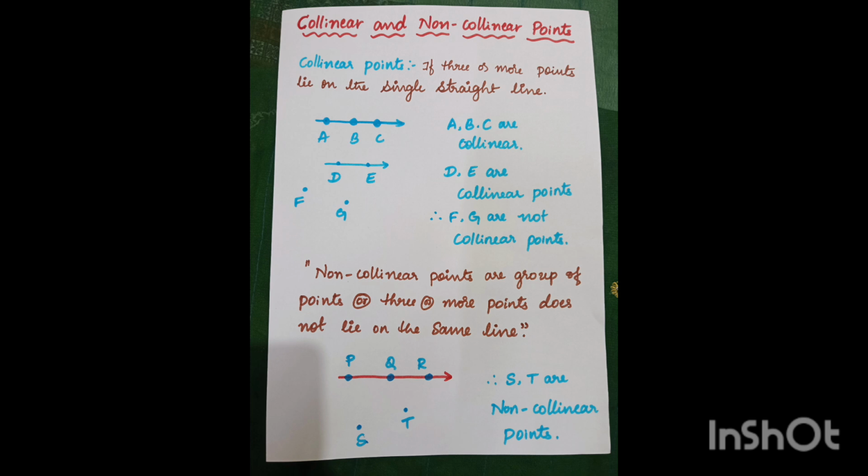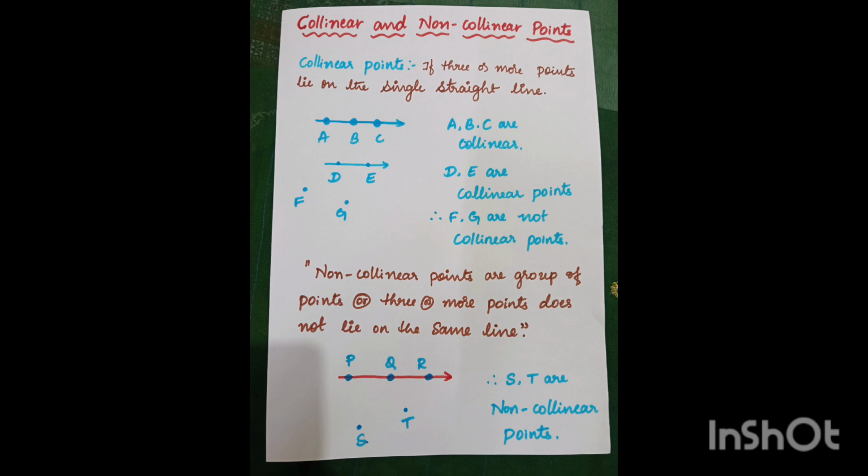Say A, B, C are three points lying on the same line. D and E are also lying on the same line. F and G are not lying on the same line; they are called non-collinear points. Lying on the same line is called collinear points. Not lying on the same line is called non-collinear points.